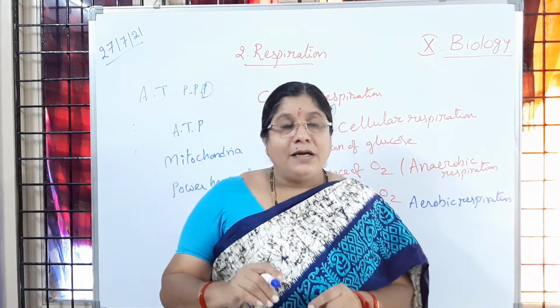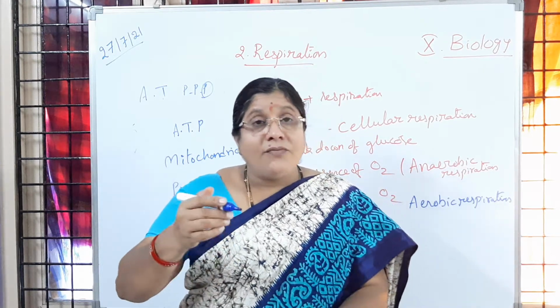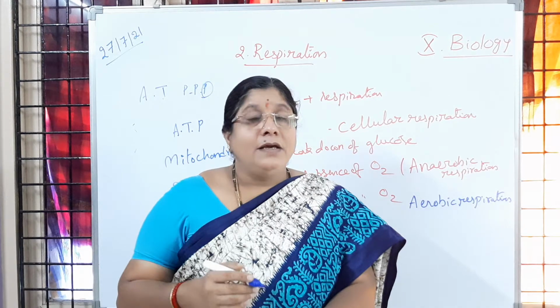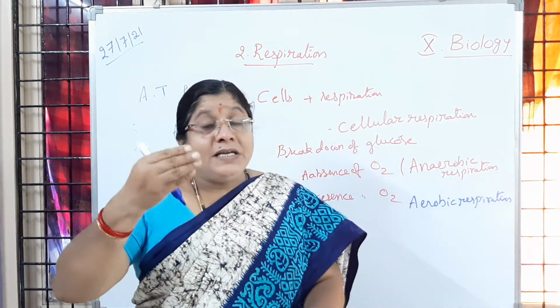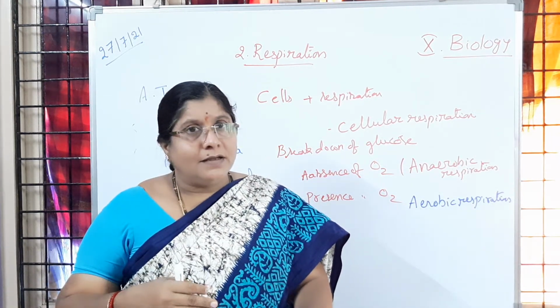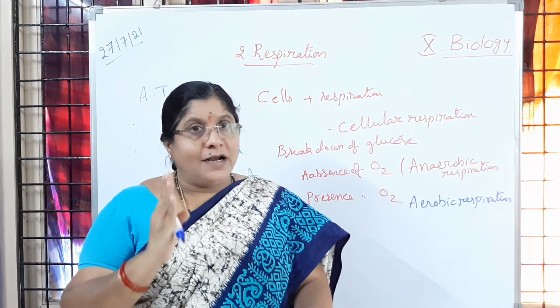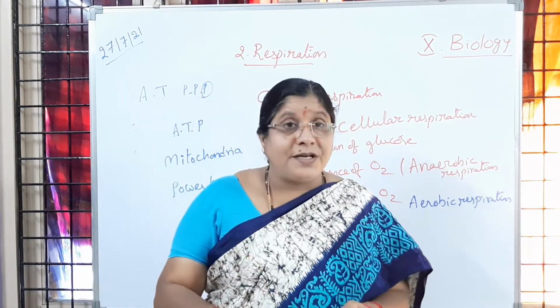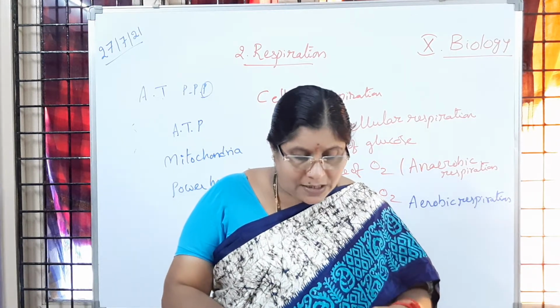Whatever it may be, the breakdown of glucose happens in a stepwise manner, that is, glycolysis, Krebs cycle, aerobic respiration, anaerobic respiration. All these we will learn later.